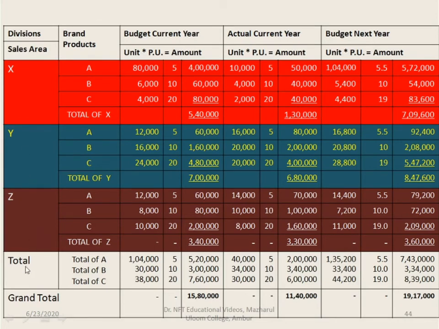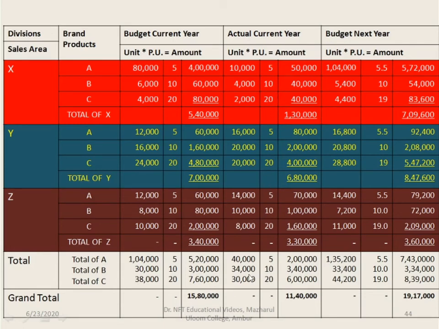X, Y and Z we have calculated. Now the total of A: 1,80,000 plus 12,000 plus 12,000 is 1,04,000. 6,000 plus 16,000 plus 8,000 is 30,000, and 4,000 plus 24,000 plus 10,000 is 38,000. The price is common, 5 rupees, 10 rupees and 20 rupees for each product A, B and C. If you multiply this, you get 1,04,000 into 5 rupees, 5,20,000. 30,000 into 10 is 3 lakhs, and 38,000 into 20 is 7,60,000. Add up together, you get 15,80,000.